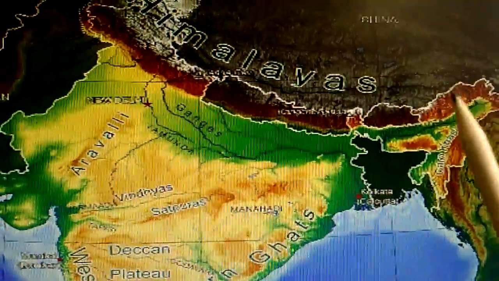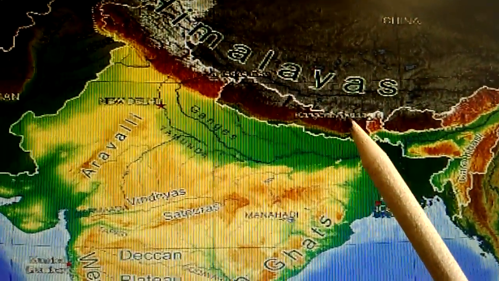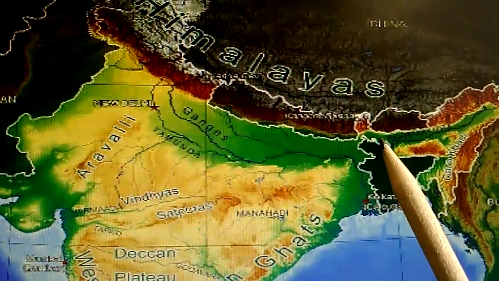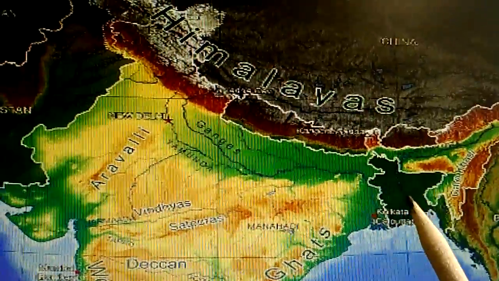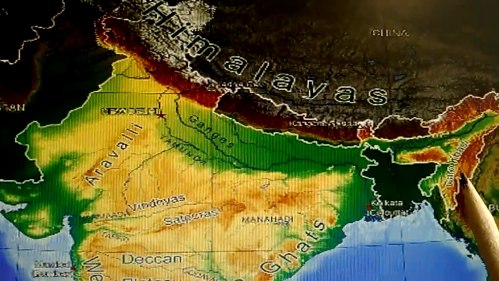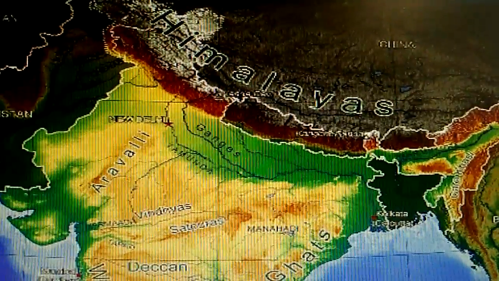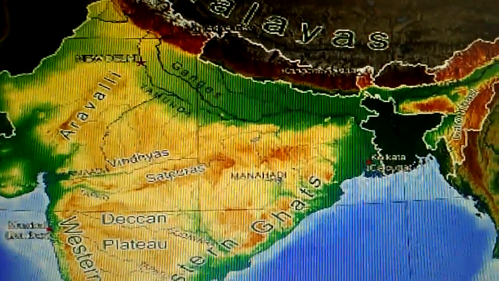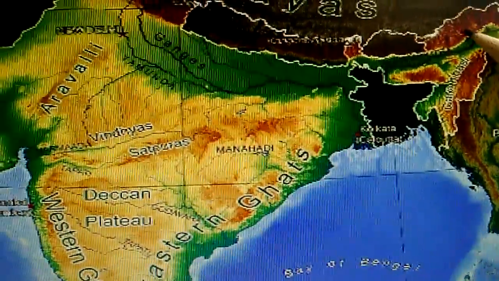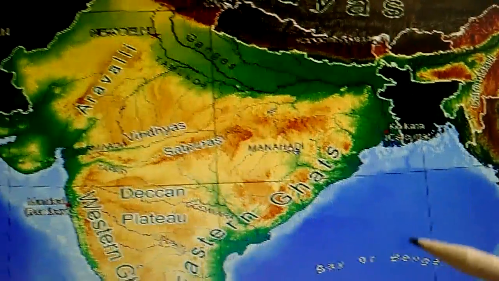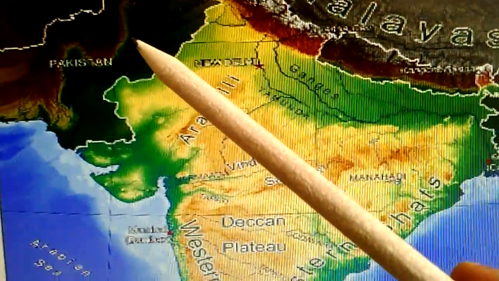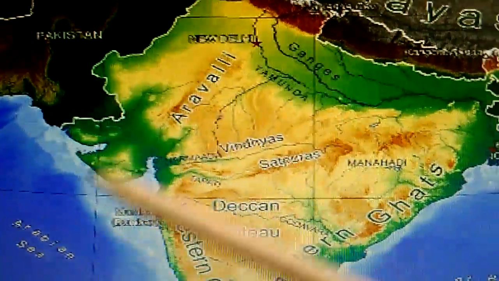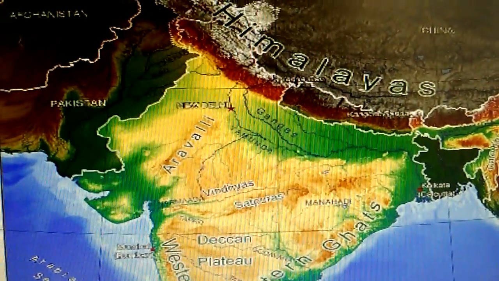It originated in Tibet near Mansarovar lake and it enters India in Arunachal Pradesh, where it is known as Dihang, and then finally it passes through as the Jamuna and meets the Bay of Bengal. Here you can see, Brahmaputra meets the Bay of Bengal and here the Indus river passes through Pakistan and meets the Arabian Sea.